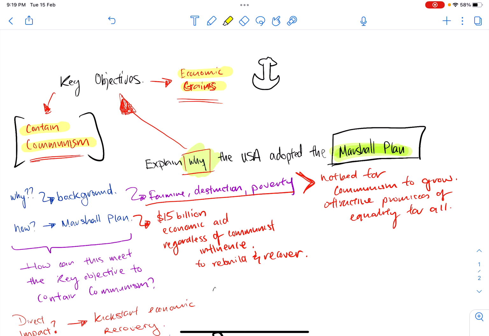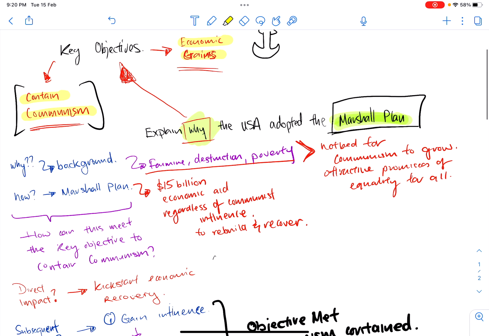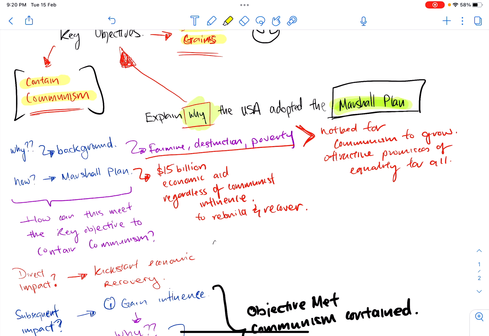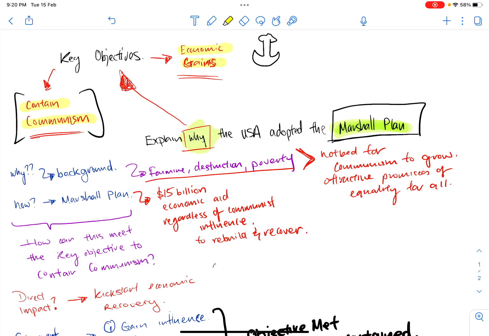Now after you finish this, you will elaborate on them one by one, so 2 points each. How do you do this elaboration? You have to ask questions. Most of the time, whenever you have an objective, you must first talk about the background information. Why adopt the Marshall Plan? Because the USA wants to contain communism. Why exactly do you want to contain communism? So you ask a second why to your first why.